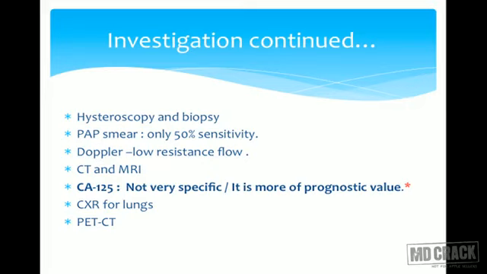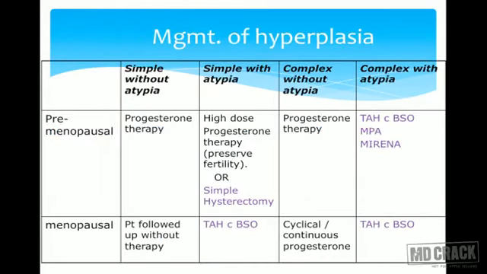Doppler will show low resistance flow, so it will guide us. CT and MRI will also give us information about the spread, whether myometrial invasion is present or not present. CA125 again is not very specific but has prognostic value. We can do chest X-ray to rule out metastasis, and PET-CT can also be helpful.